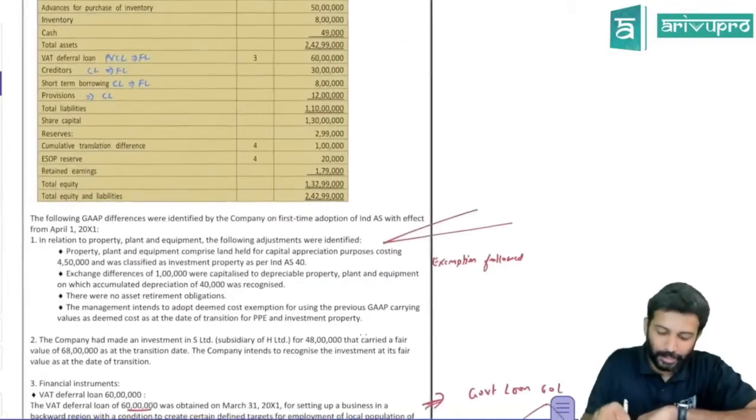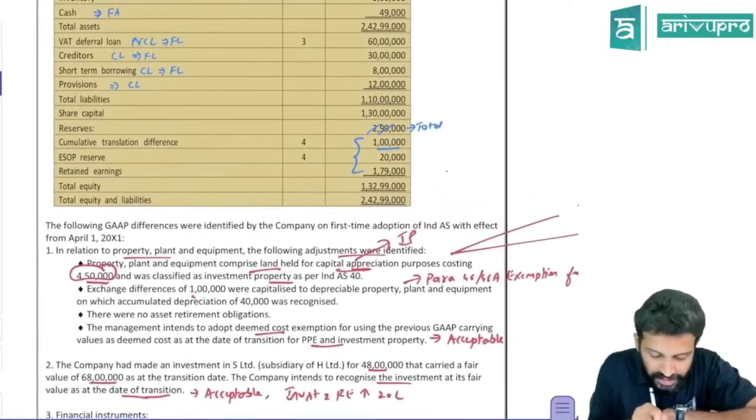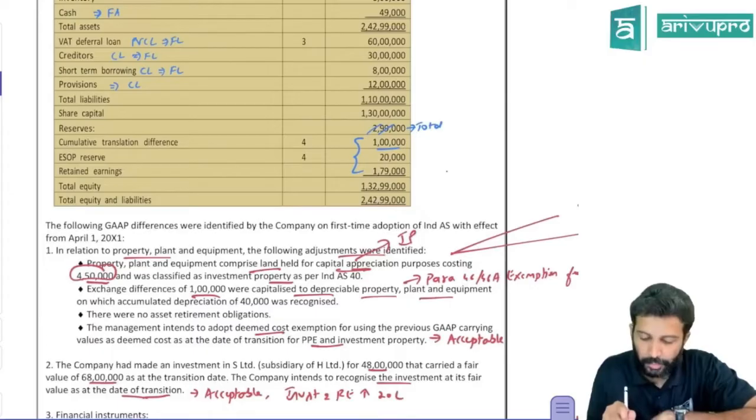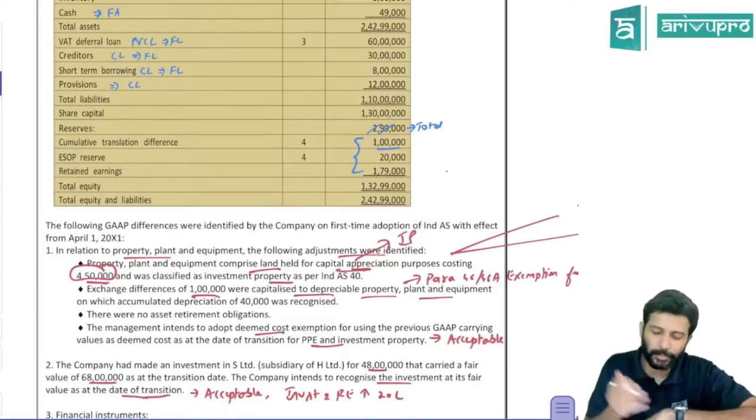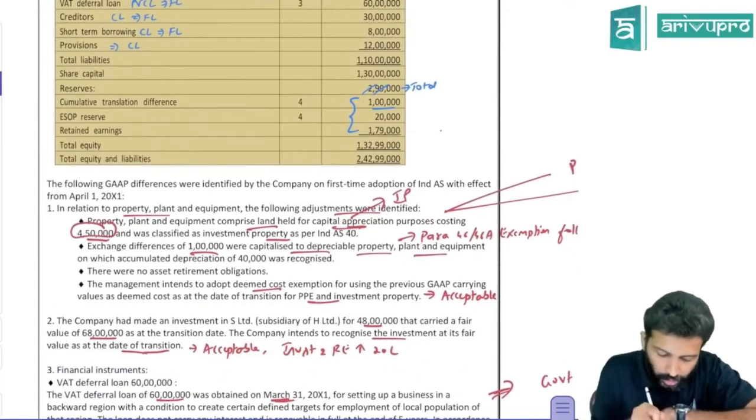Okay. Many small ones will be there. Exchange difference of 1 lakh were capitalized to depreciate probably plant and equipment. So probably they are using para 46 exemption. Okay. No retirement obligation, meaning no DSR cost is there.